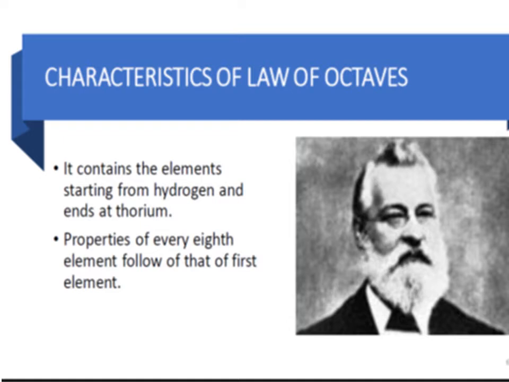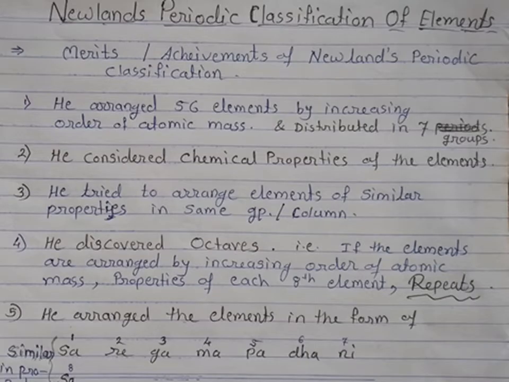Then the properties of every eighth element follow those of the first element. So this is the characteristic of the law of octave. Now we will learn in detail some merits or achievements of Newland's periodic classification.